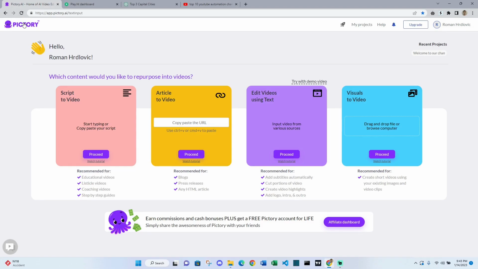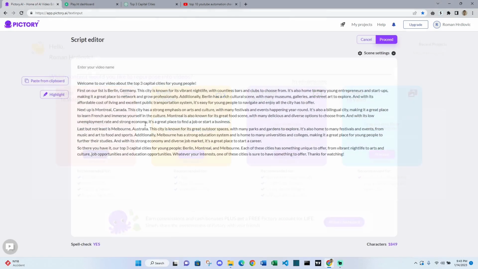So you just go to Pictory.ai. You can see my name over here and now we will just generate the script to video. I have just copy pasted the text to this part of the screen. We can also name our video, so that would be like top 3, I believe, capital cities for young people. So very simple, very easy. And now let's see how quickly it can generate a video for us.